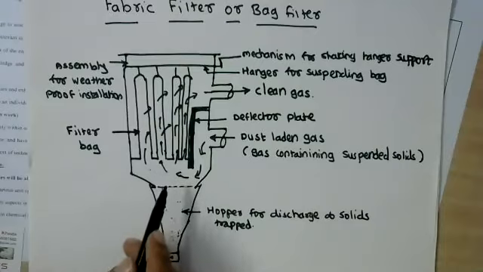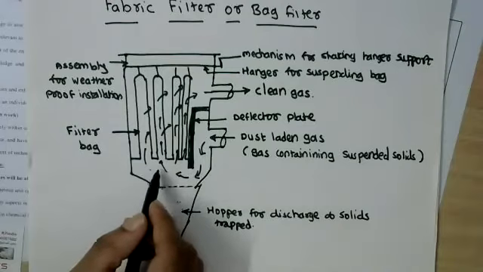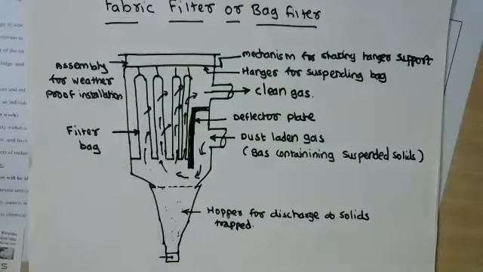So some heavier particles, because of gravity force, may settle down or fall down and will be collected in a hopper. Whereas the fine solids will enter along with the gas into the filter bags.